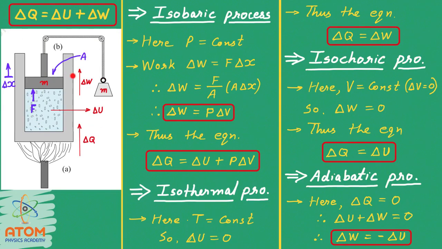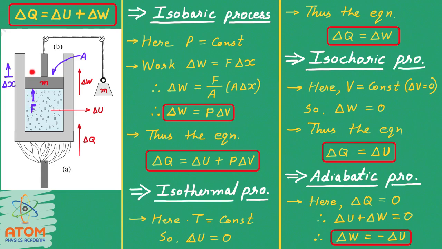Now for the same case we will see some special situations, and on those situations we will find out the result of the first law of thermodynamics, delta Q is equal to delta U plus delta W. The first case is isobaric process. Suppose somehow during the process the pressure of the system, that means pressure of the gas, is kept constant, means P is constant here. Now if the piston is moving outside, that means the inside pressure is more and the outside pressure is less, and due to that some force would be applied by the system on the piston.